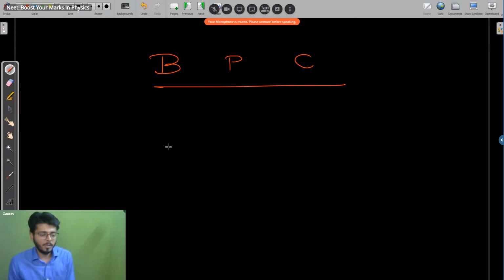Modern physics का कौन सा topic important है बेटा? Modern physics में important है हमारा semiconductor wala portion, right? And you don't have to skip any of that. Like if you cannot understand, then you can skip Bohr's atomic model. Otherwise, everything is important in modern physics, right?